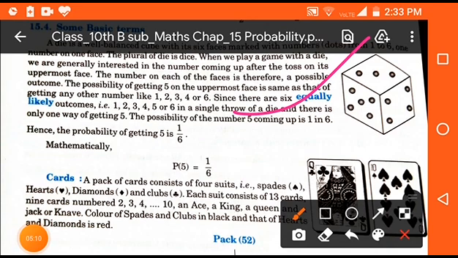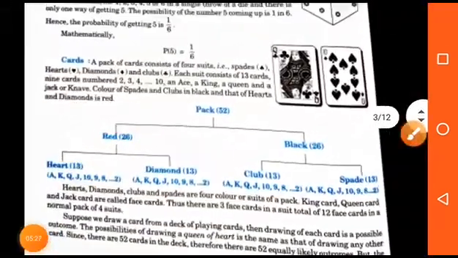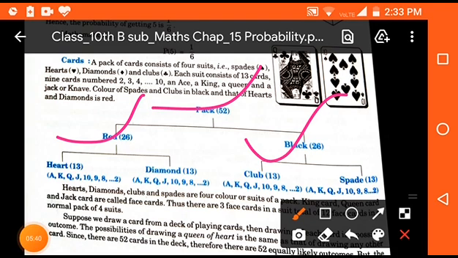As we know that in the dice there are 6 faces and each face contains a different number and they are fixed. In the same way, cards. So in the pack of 52 cards, the cards are divided into 4 parts. You can see from the chart. So a pack of cards contains 52 cards, and these 52 cards are divided into two parts: 26 red cards and 26 black cards. 26 red cards are also divided into two parts.